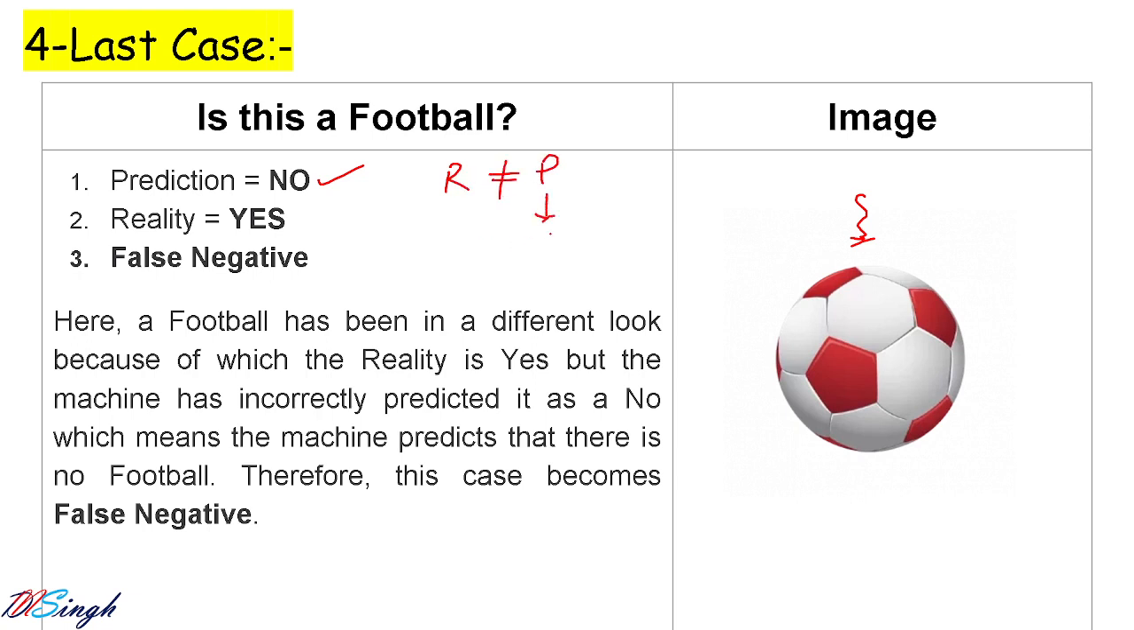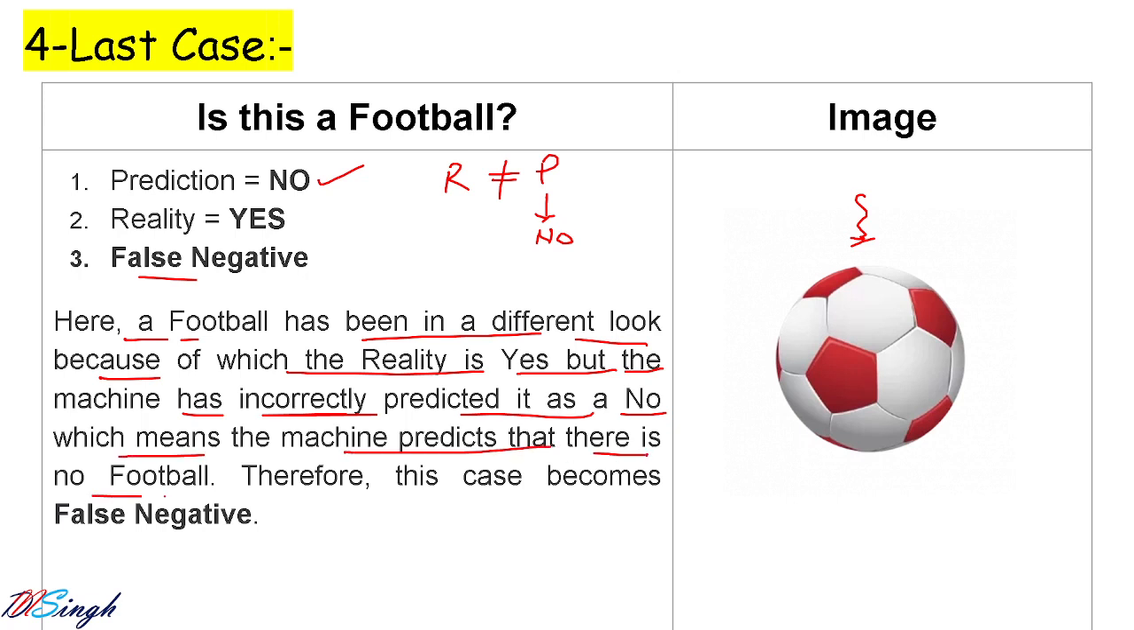And what is the value of prediction? Remember, we are focusing only on the value of prediction, not on the value of reality. So this is what the prediction is. No. This is a case of false negative. Here the football has a different look, because of which the reality is yes, but the machine has incorrectly predicted no, which means the machine has predicted there is no football, but actually there is a football. So this is the case of false negative.